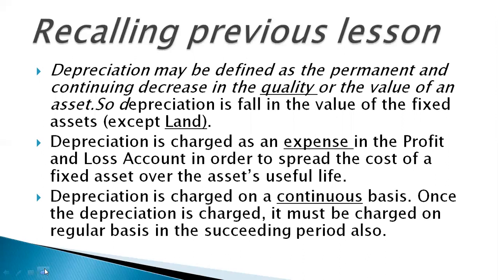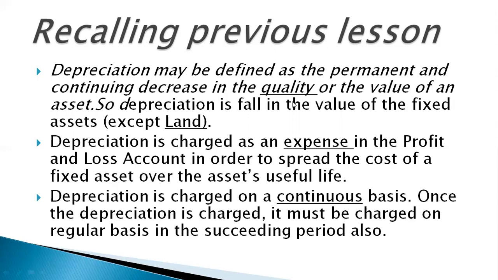Okay, first of all, recall the previous lesson. Depreciation may be defined as the permanent and continuous decrease in the quality or the value of an asset. So depreciation is a fall in the value of the fixed asset except land. Dear students, land is exceptional because land does not depreciate, rather land appreciates. But according to the prudence concept, we do not record appreciation in the accounting system. So land will be ignored when we talk about depreciation.